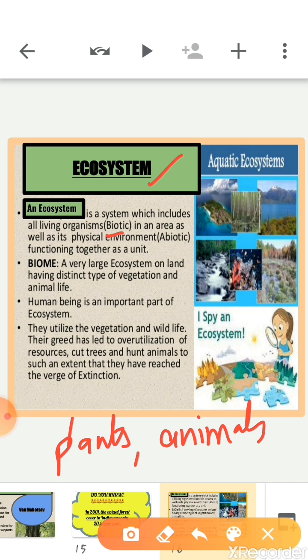Now, children, do you know that a very large ecosystem on land having distinct types of vegetation and animal life is called a biome? Clear? So biome means a very large ecosystem on land having distinct types of vegetation and animal life. The biomes are identified on the basis of plants.